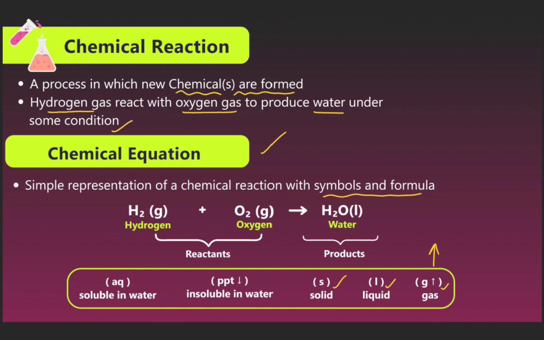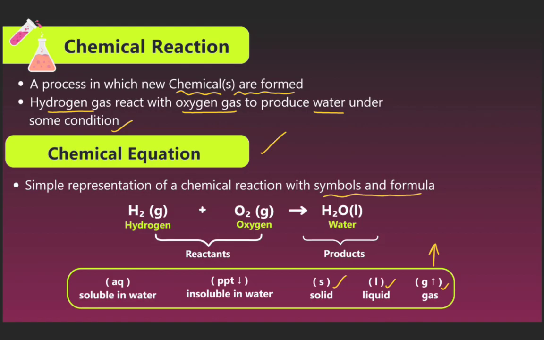When the hydrogen gas reacts with oxygen gas, it forms water as a liquid. We can see the hydrogen gas is in the form of gas and oxygen gas is also in the form of gas, but the water is in the form of liquid. The reaction will be carried out. A solution in water is in the aqueous form, the part insoluble in water is the ppt, and the solid part has the symbol S, the liquid has the symbol L, the gas has the symbol G, and the arrow will be in the upward direction.